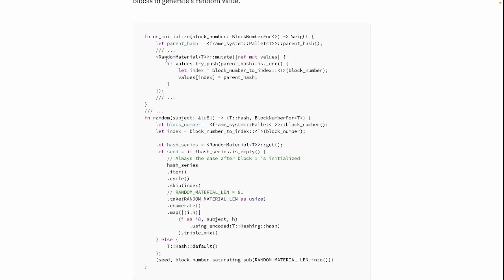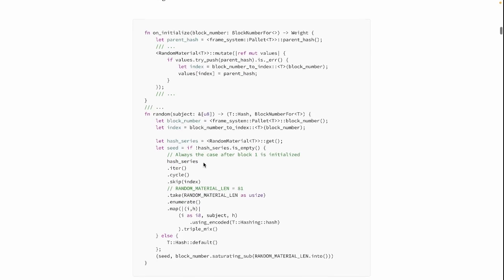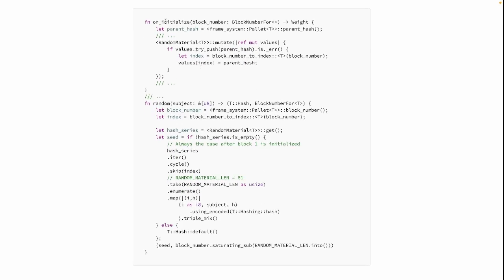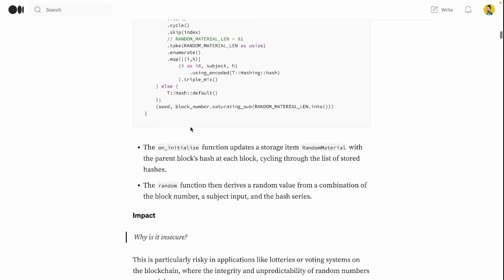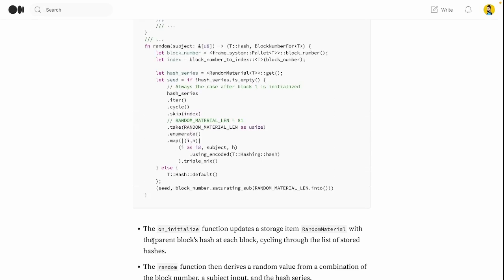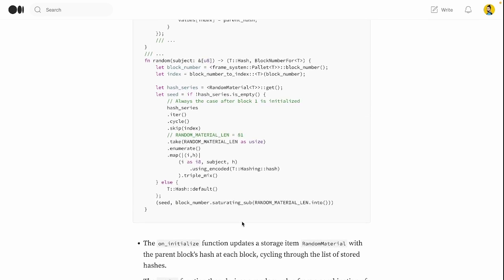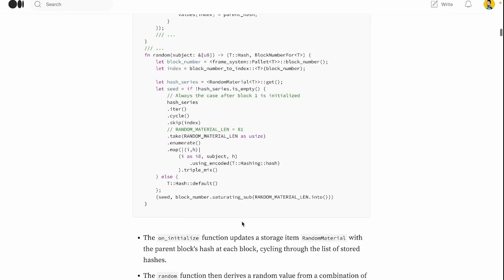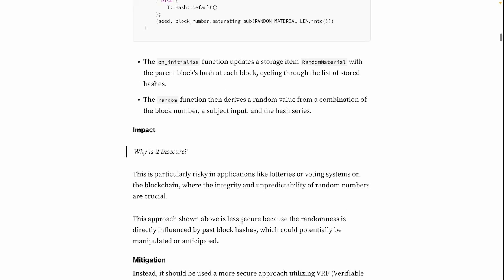So basically you are adding some of that logic in these functions, on_initialize and random. Let me put it this way. The on_initialize function updates a storage item, the random material, with the parent block's hash at each block, cycling through the list of stored hashes. And the random function then derives a random value from a combination of the block number, a subject input, and the hash series. Now, what's the impact?